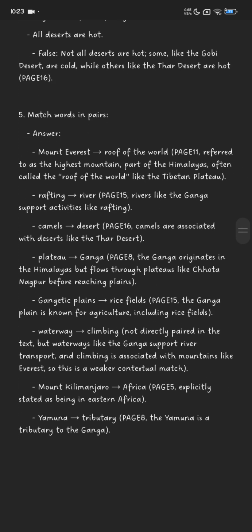Number 5. Match words in pairs. Mount Everest, roof of the world. Rafting, river. Camels, desert. Plateau, Ganga. Gangetic plains, rice fields. Waterway, climbing. Not directly paired in the text, but waterways like the Ganga river system transport, and climbing is associated with mountains like Everest.